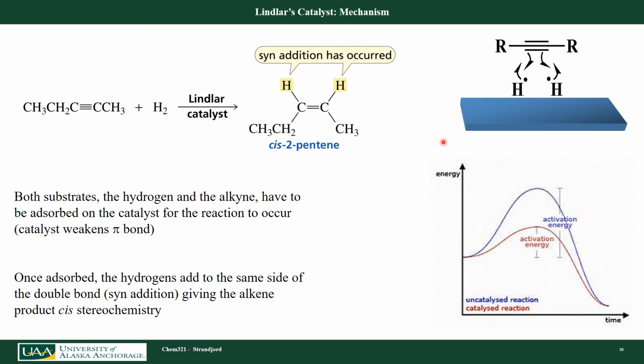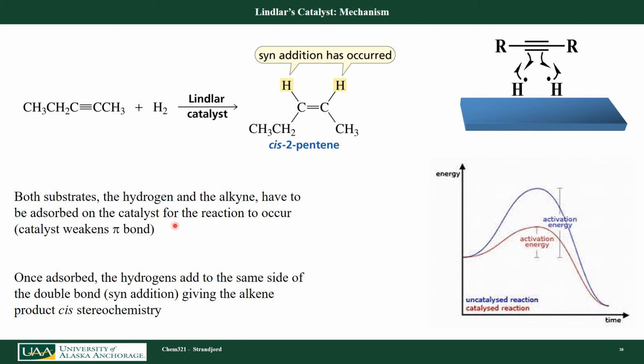So what is this catalyst doing? What a catalyst does is, if I look at the reaction coordinate here and I look at the reaction energy of a normal addition reaction of H2, with the catalyst I can reduce that activation energy. And with Lindlar's catalyst, I just don't reduce it as much, so I poison it.